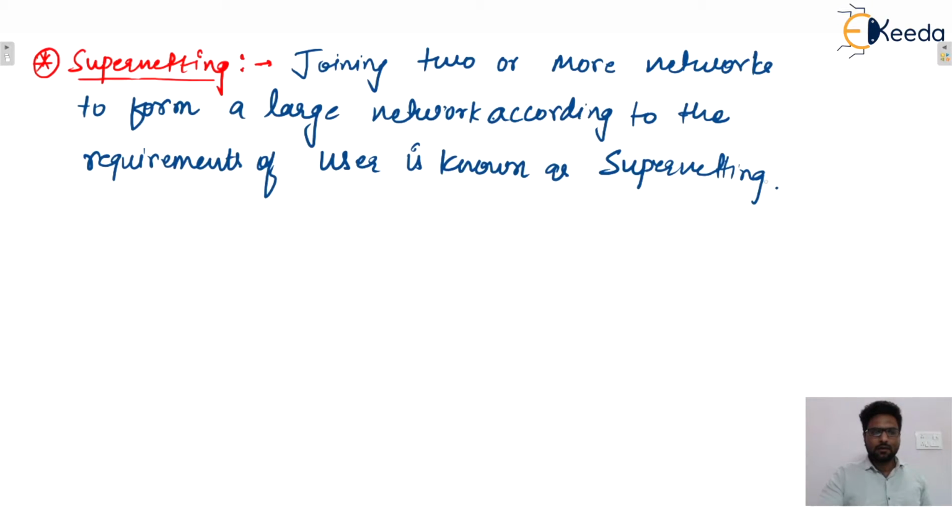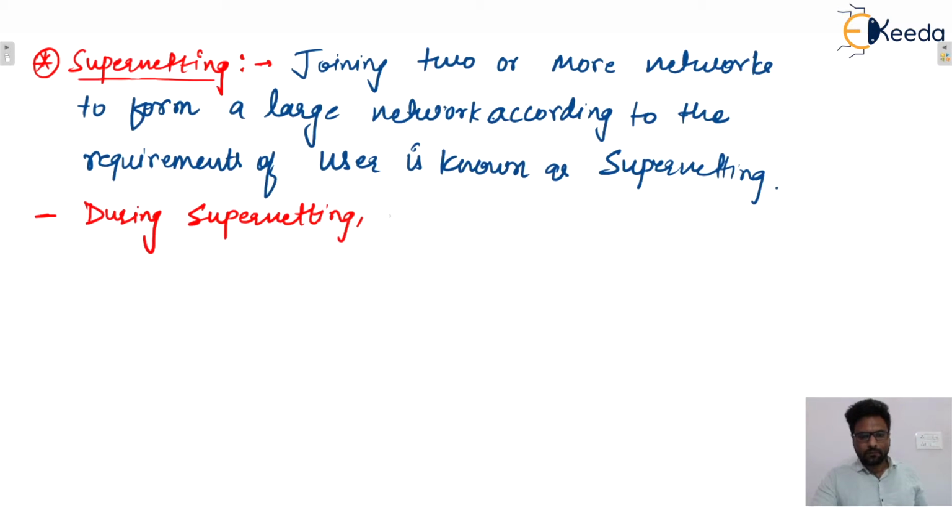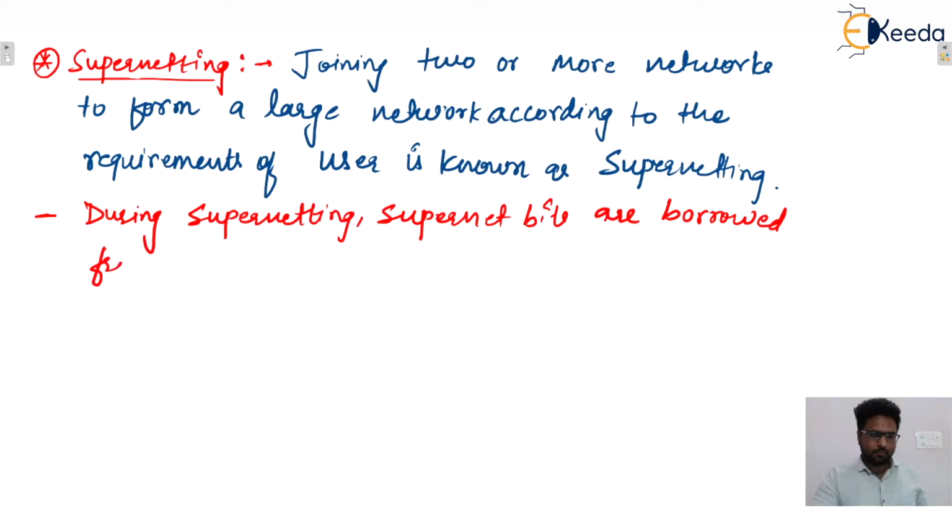Let us write this down first: during supernetting, supernet bits are borrowed from the network portion or network bits, isn't it?